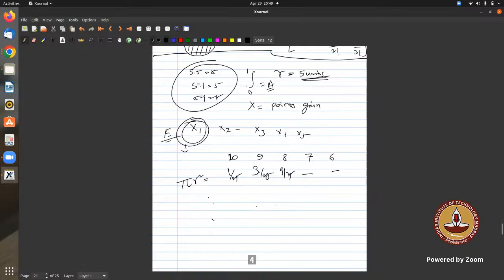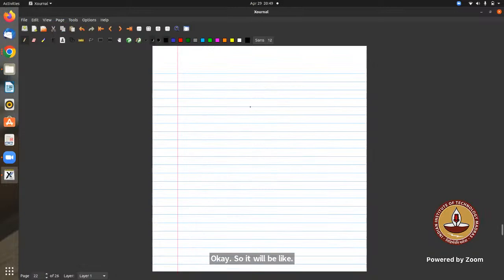Then you can find the expectation of x as 10 into 1 by 25 plus 9 into 3 by 25, like this, and the entire expression will be multiplied by 5 because 5 rows are there. That will be the answer. See, sir, this is a very complicated question. Mostly it won't be asked in the question paper, so I'm not giving a lot of time to that. It was a 6 marks or 4 marks answer.